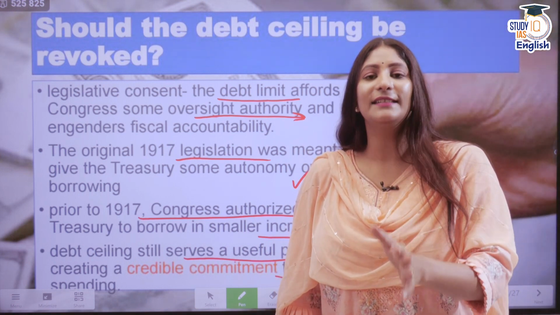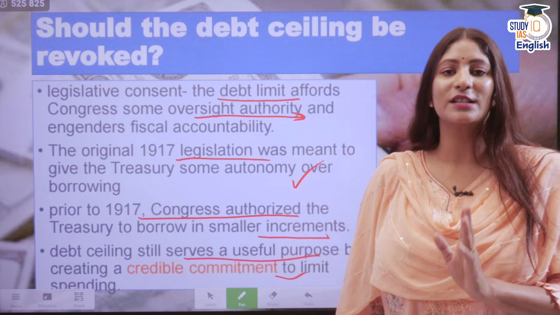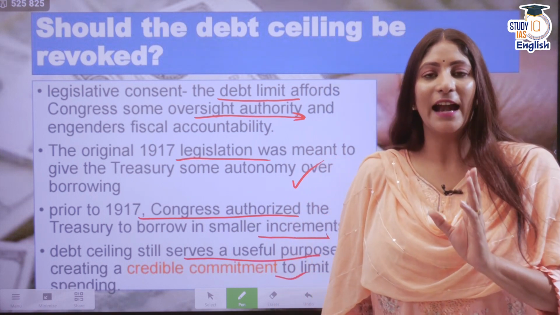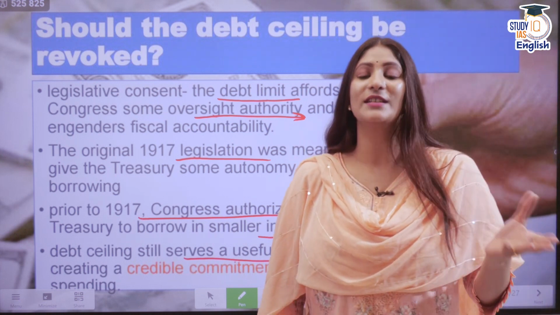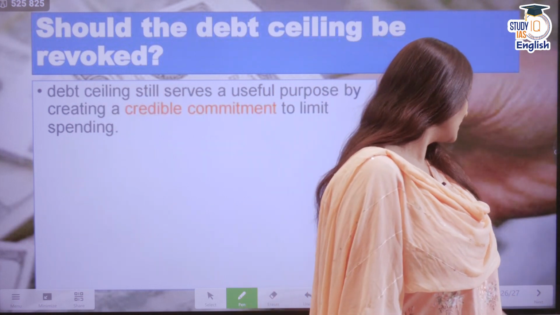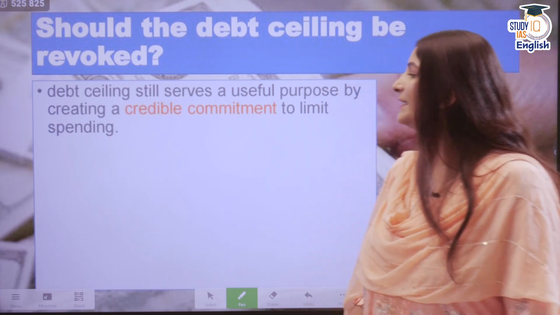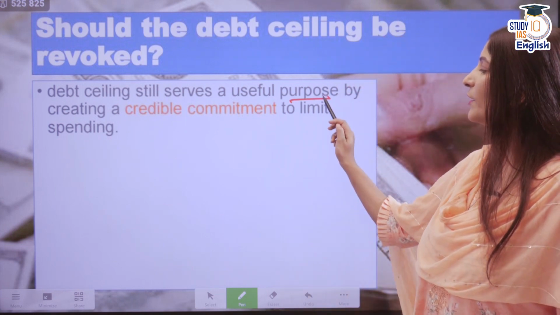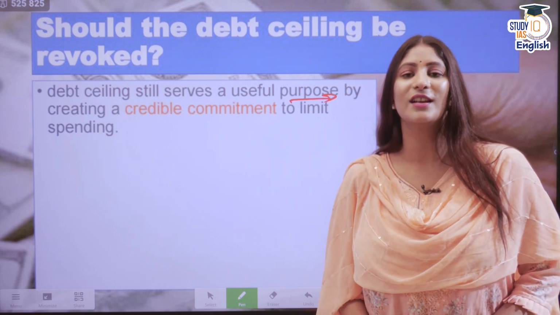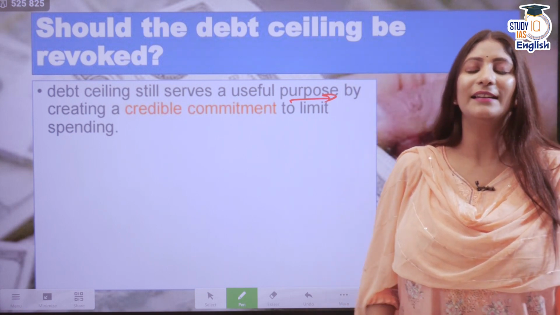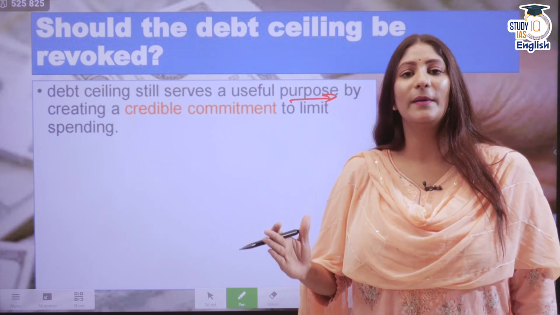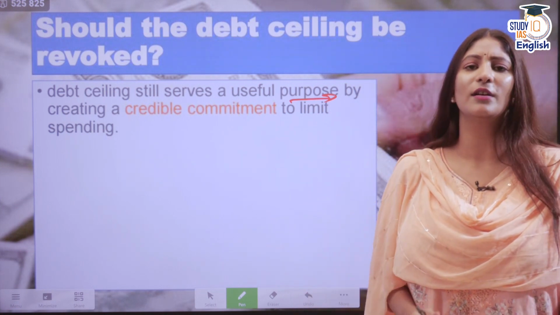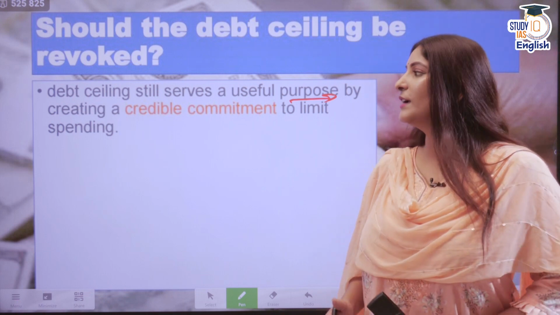There is a line that the government has to toe according to this particular debt ceiling, and through this there is a lot of influence that the opposition has on the government. So that is why it is important. The debt ceiling serves a useful purpose. It's not just hue and cry. And this is the reason why the current government might not even talk about completely absolving the debt ceiling.